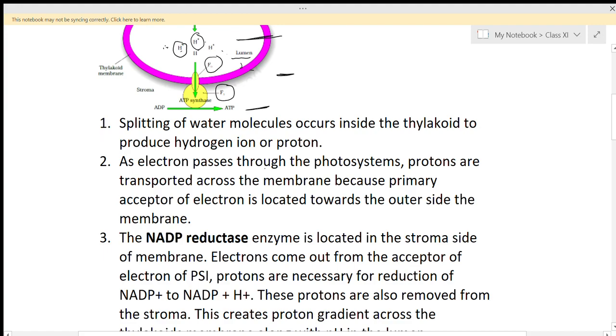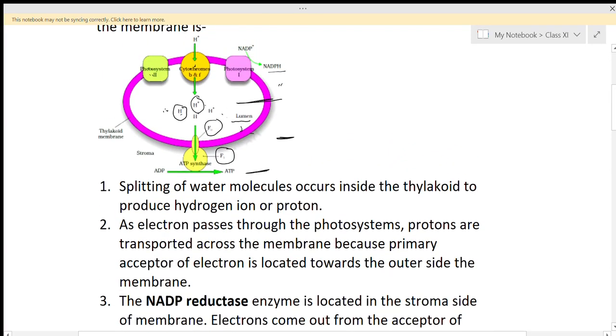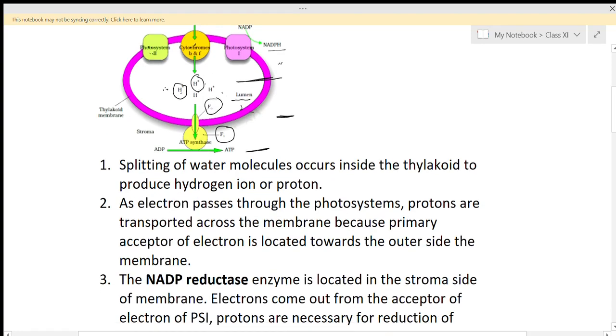As electrons pass through the photosystems, protons are transported across the membrane because the primary acceptor of electrons is located towards the outer side of the membrane. Okay, so what happens? The electrons are transmitted from photosystem 2 to photosystem 1. At that time, H plus ions are also coming inside the lumen of the thylakoid.